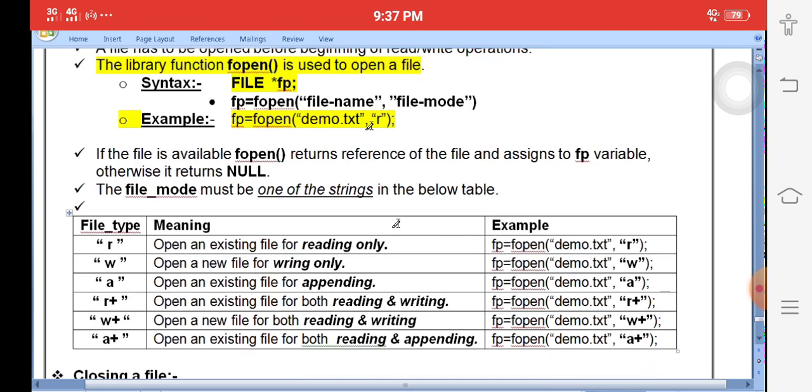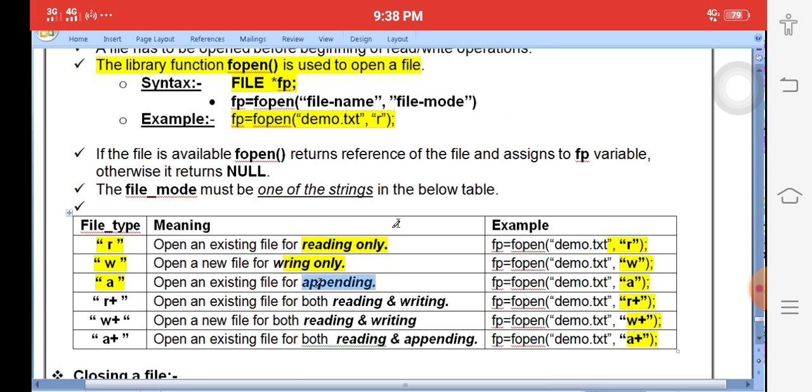Next one, what are the file modes available? Simply write this. r is nothing but reading, only for reading data; we cannot write data. In the same example, we only need to change the mode: read mode, write mode, append mode, r+, w+, and a+. r means only reading, w means only writing, a means appending.